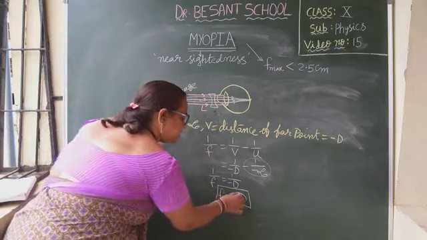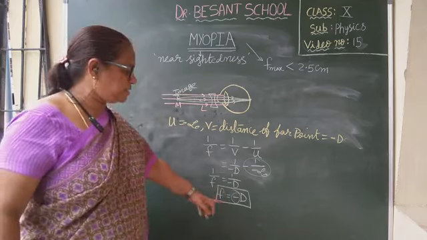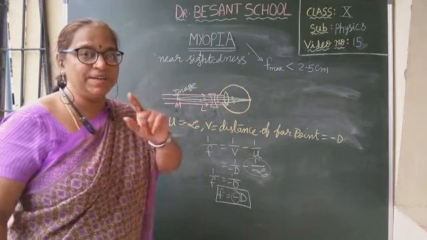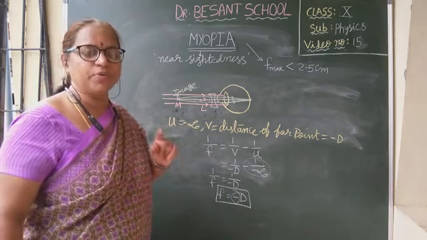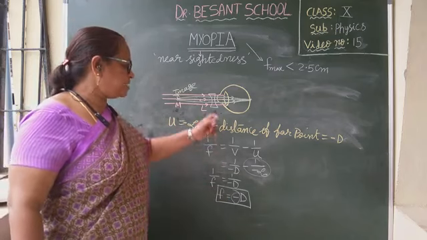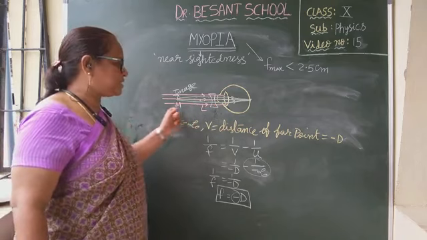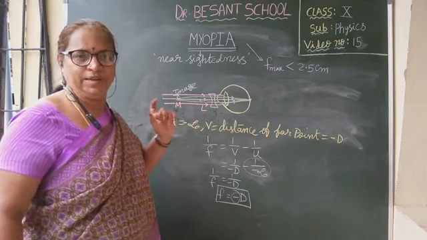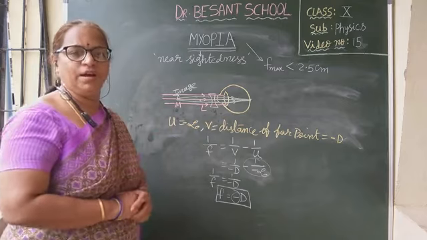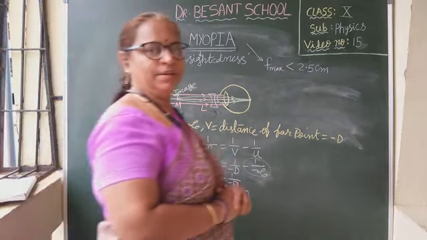Then what does this minus represent here? This minus represents that the lens is a diverging lens. Diverging means concave lens. So here minus represents a concave lens. And the focal length is equal to the distance of the far point. This is about myopia. I hope I am clear.